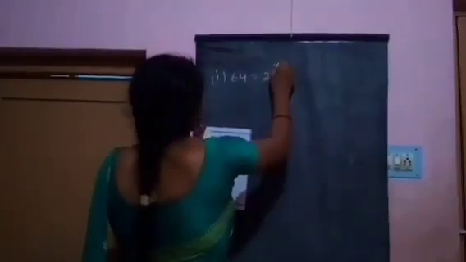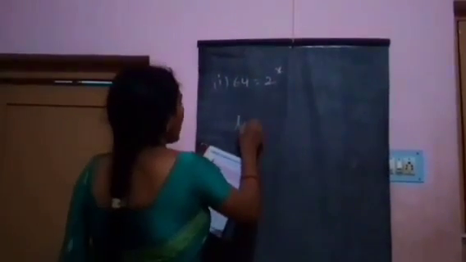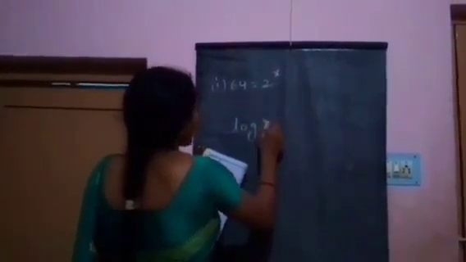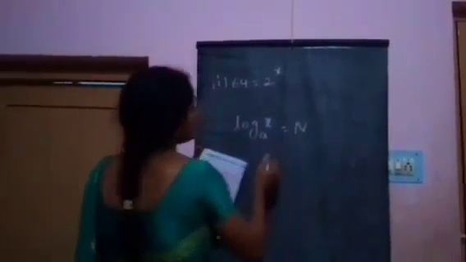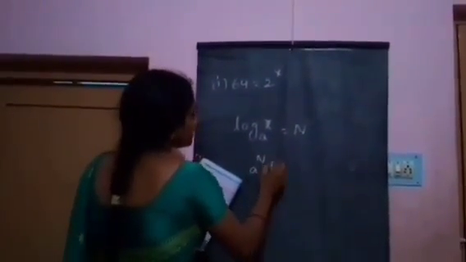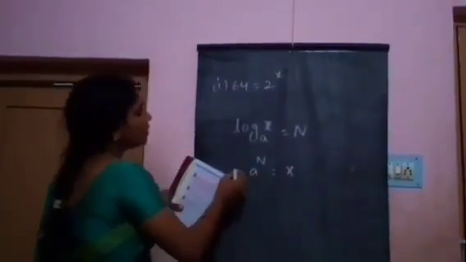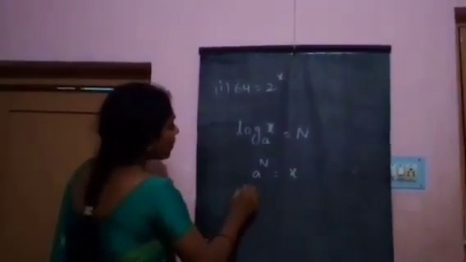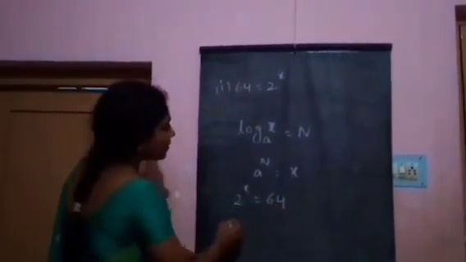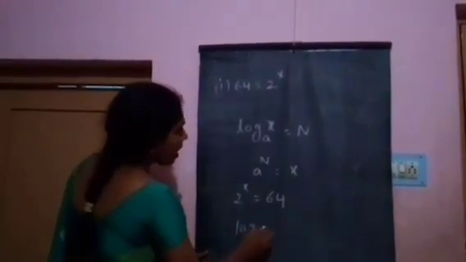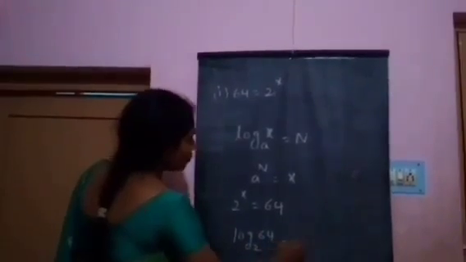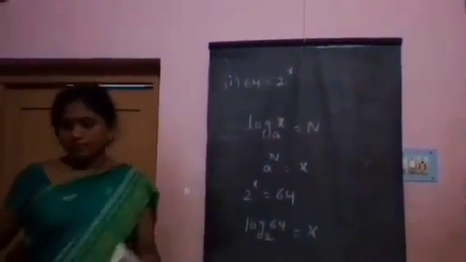Do this in page number 18. Write the powers to which the bases are to be raised in the following. First problem. 64 is equal to 2 power x. Using the formula a power x is equal to n, log n base a is equal to x. Using this formula, 2 power x is equal to 64 can be written as log 64 base 2 is equal to x.